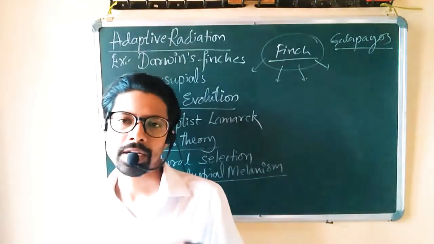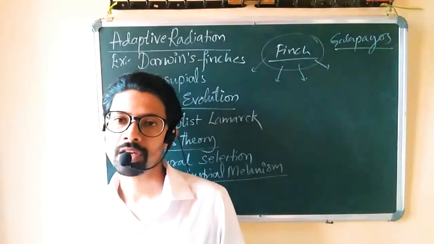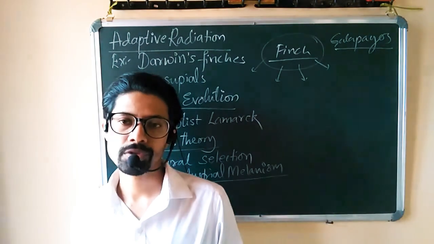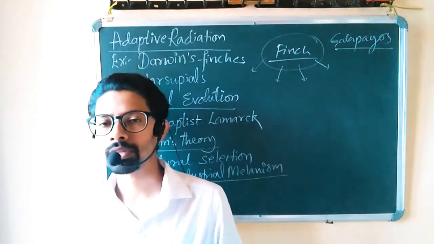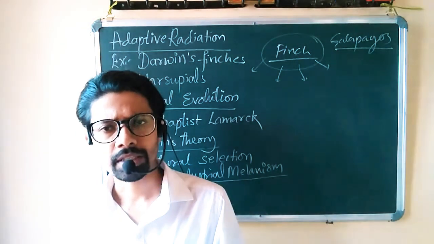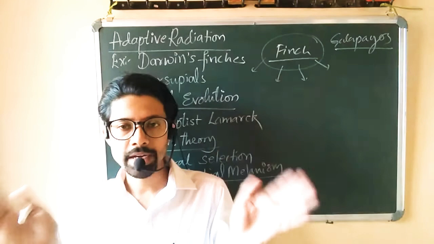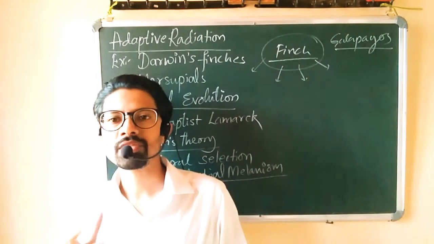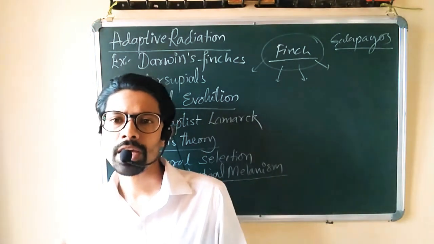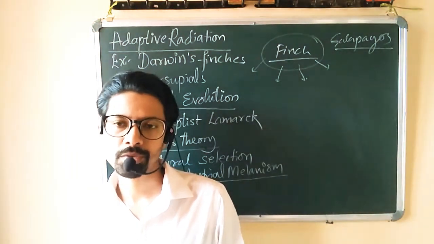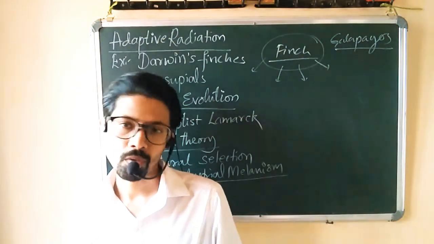Some of them started eating food grains, some of them started eating shoots of plants and grass, some of them started eating large fruits, some of them started eating hard shelled nuts, and some of them started eating insects also. So depending upon the different type of feeding habit, their beak modification changed generation over generations, and they got isolated from their ancestral species into different species of their own.